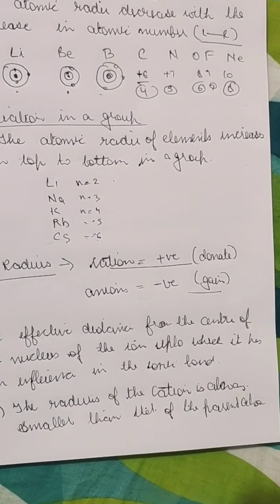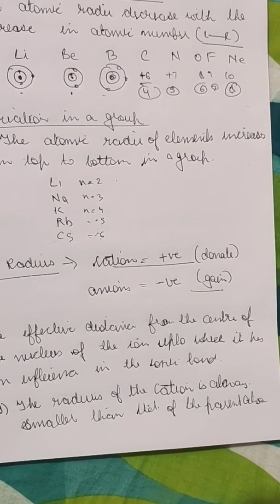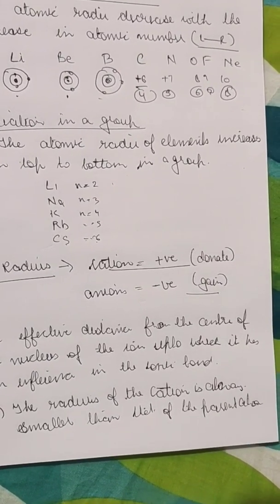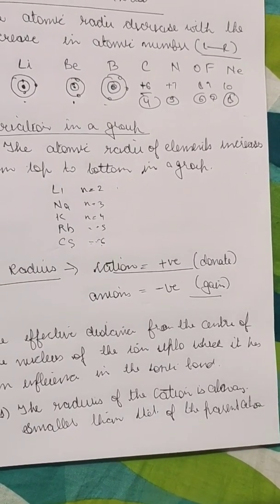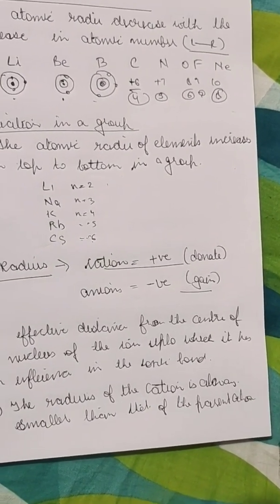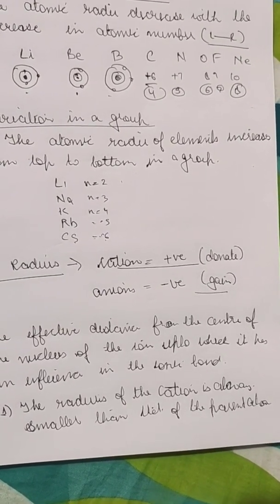Okay, so a cation is formed by the loss of one or more electrons, we know that. Generally the whole of the outermost shell of electrons is removed. If we talk about sodium, one shell will be removed because it will donate the electron.